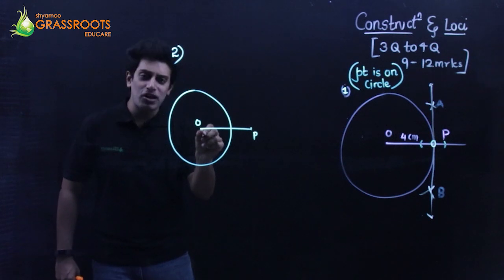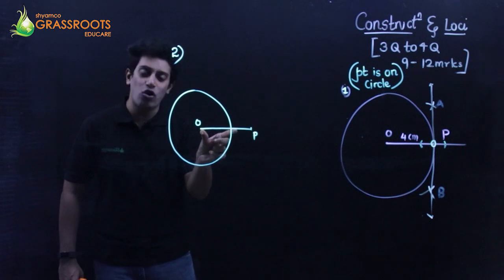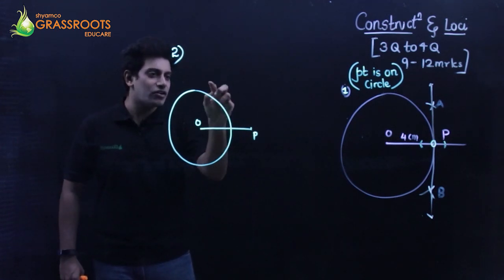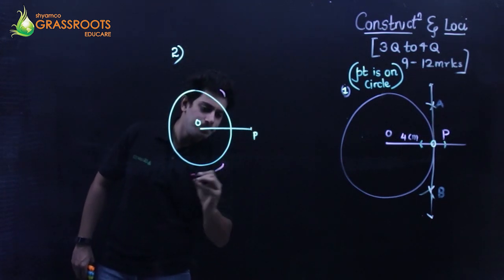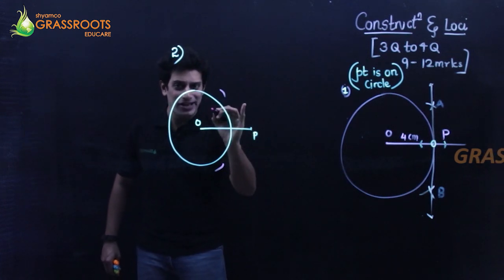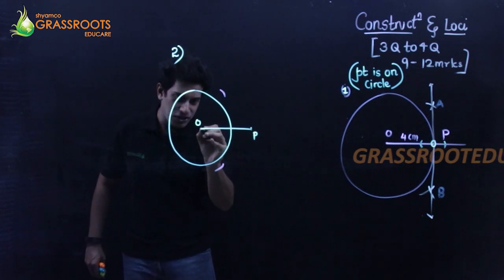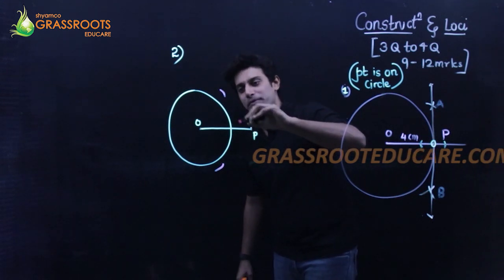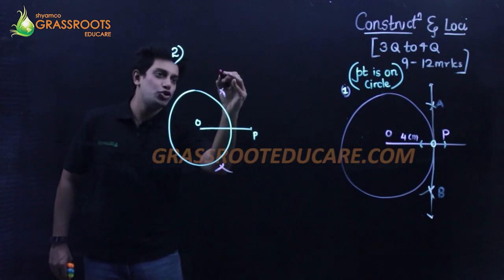How to draw a perpendicular bisector? Keep the rounder tip at point O. Stretch more than half on the rounder, approximately. Cut an arc up, cut an arc down. With the same dimension, take the tip of the rounder at P now. First it was at O. More than half, cut an arc up, cut an arc down. Join it.